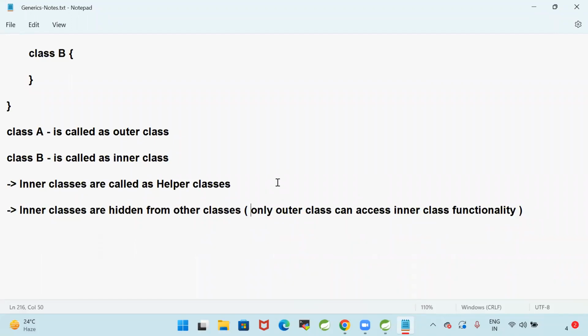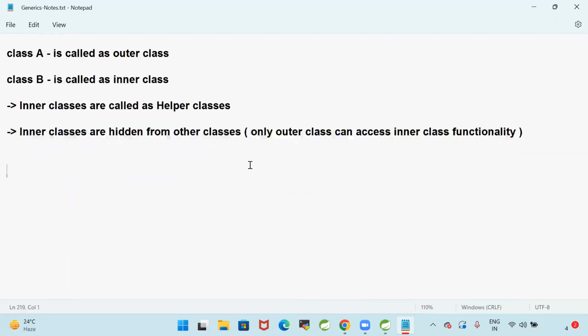Okay. Now, inner classes are divided into two types: non-static inner classes and static inner classes.